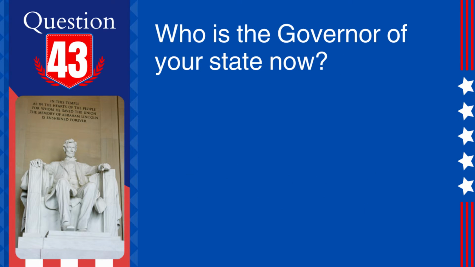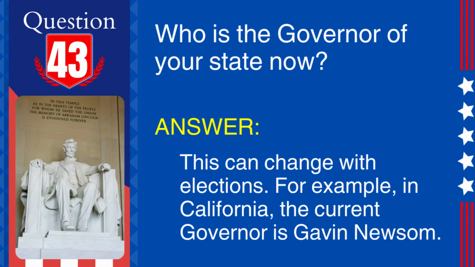43. Question. Who is the governor of your state now? Answer. This can change with elections. For example, in California, the current governor is Gavin Newsom. Explanation. Governors are the chief executive officers of their respective states and are elected by the citizens of those states. The current governor can vary depending on the state and the outcome of the latest election.